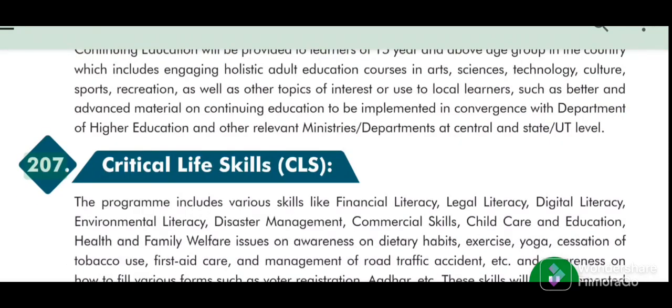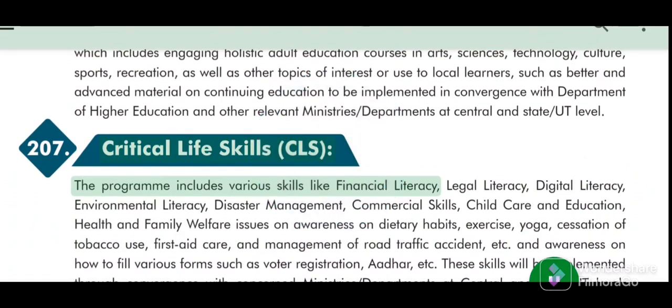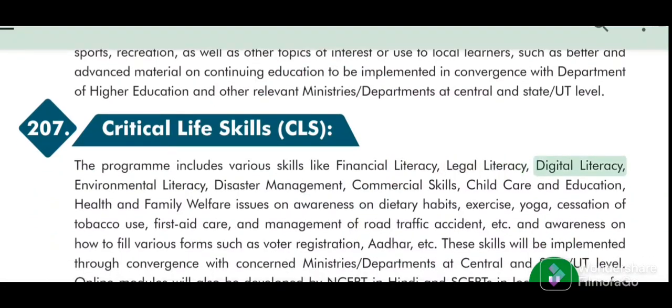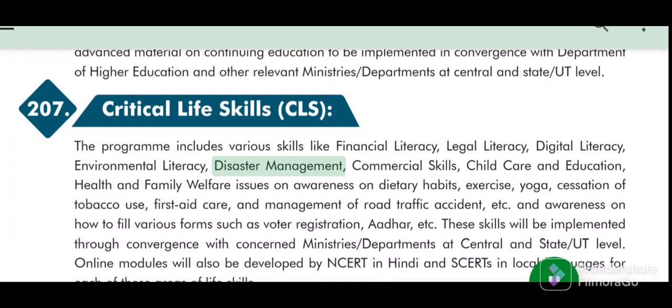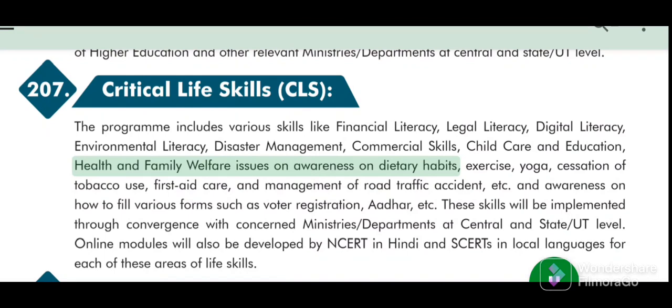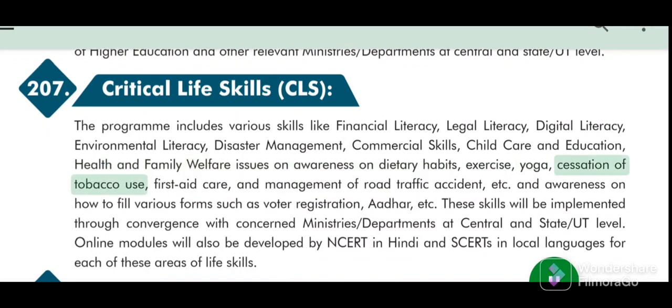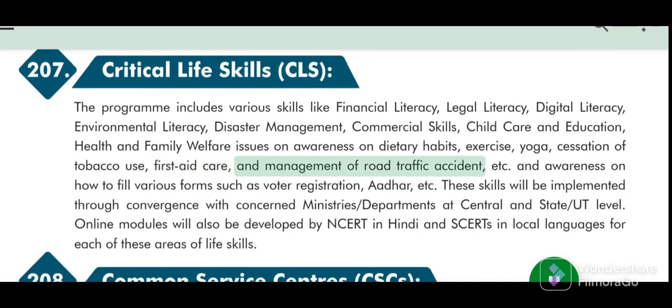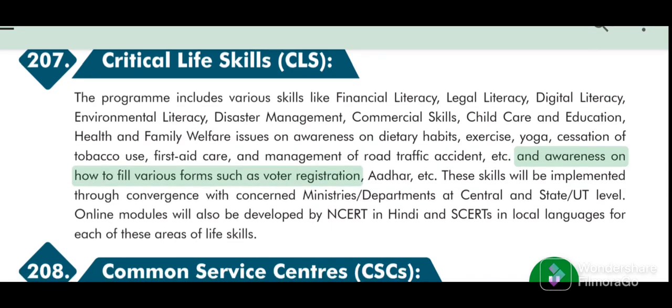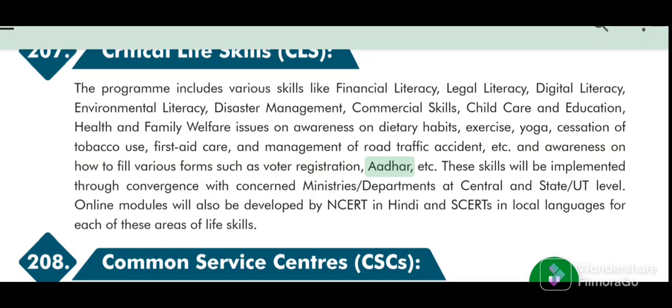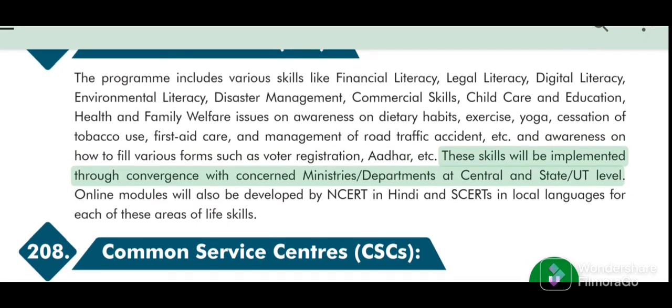207. Critical Life Skills (CLS). The program includes various skills like financial literacy, legal literacy, digital literacy, environmental literacy, disaster management, commercial skills, childcare and education, health and family welfare issues, awareness on dietary habits, exercise, yoga, cessation of tobacco use, first aid care, and management of road traffic accidents, etc. And awareness on how to fill various forms such as voter registration, Aadhaar, etc. These skills will be implemented through convergence with concerned ministries, departments at central and state, UT level.